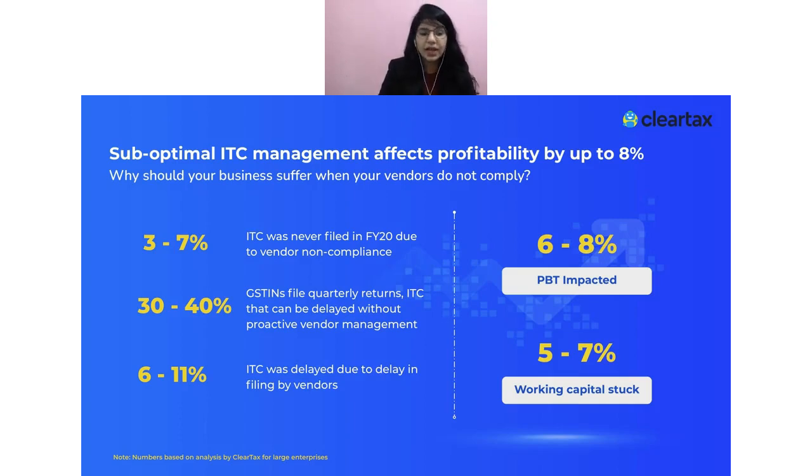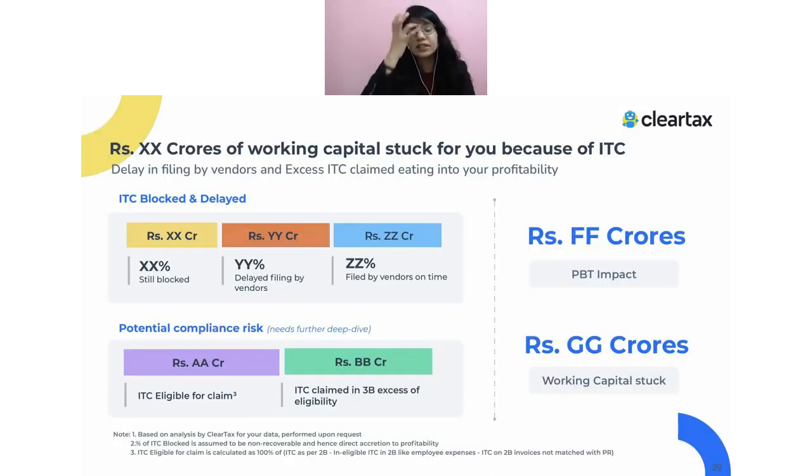There should also be a case, and practically we have seen that this happens many times, that the supplier has not uploaded the document. That's the reason you are not able to claim ITC. So this is how you can help, without even impacting your profit and loss account, in respect of the ITC which was not uploaded by your supplier. Second, if they are delaying in filing, then you can also regulate that part.